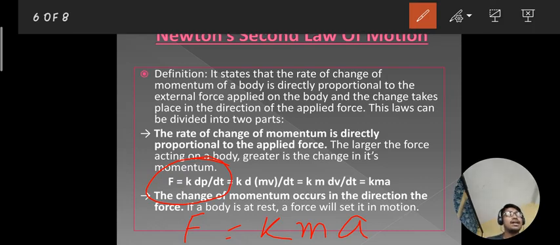You have to keep in mind that when you are writing the second law of motion, you have to write the words rate of change of momentum. It's very important, students, otherwise your marks can be deducted. So the rate of change of momentum is directly proportional to the applied force and takes place in the direction in which the force acts.